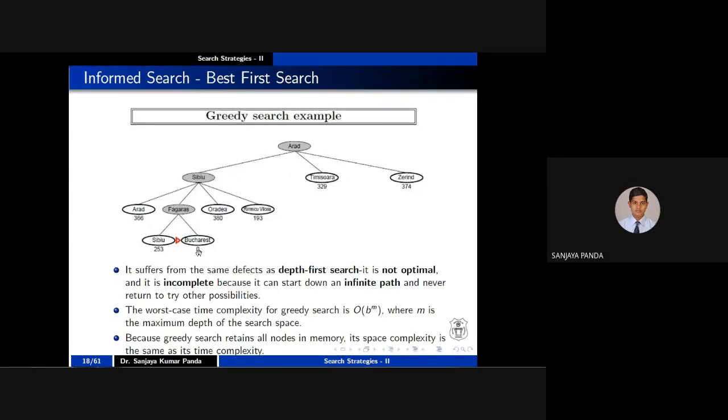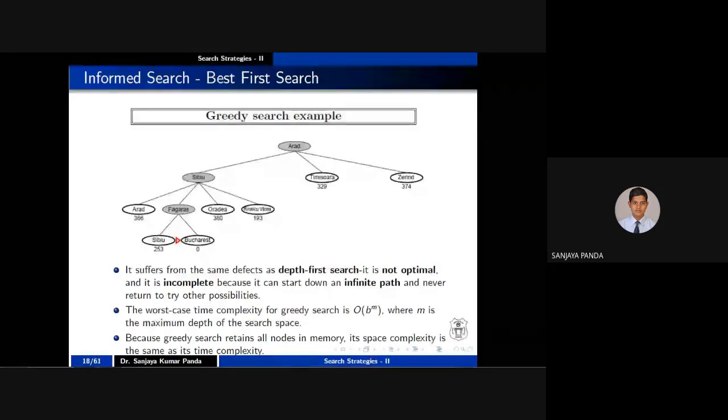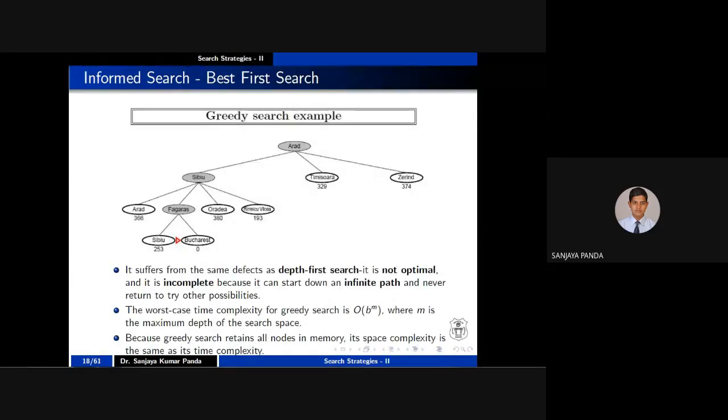Here it suffers from the same defects of depth first search, as discussed by Dr. Manjuwala madam. It is not optimal because you are not considering the path from the initial state to the current state. You are only focusing on the current state to the final state. Sometimes it may be incomplete, where there is an infinite path. In depth first search, you are selecting one node.